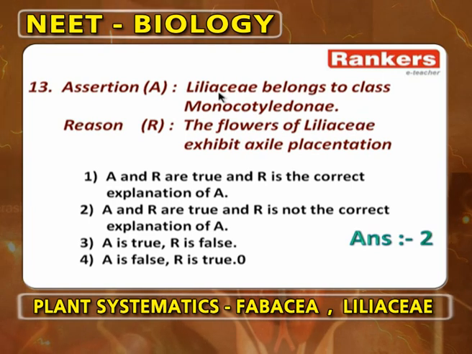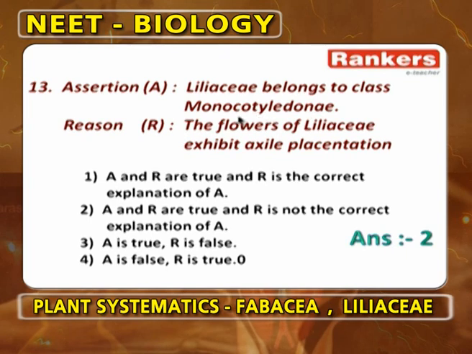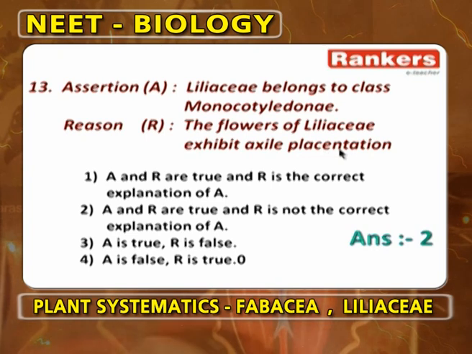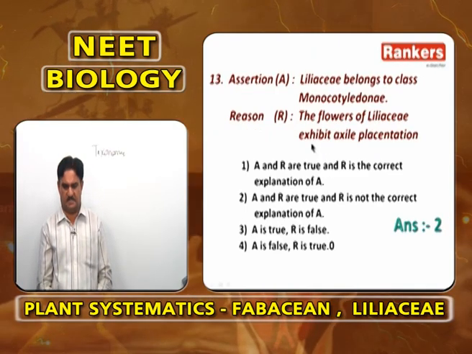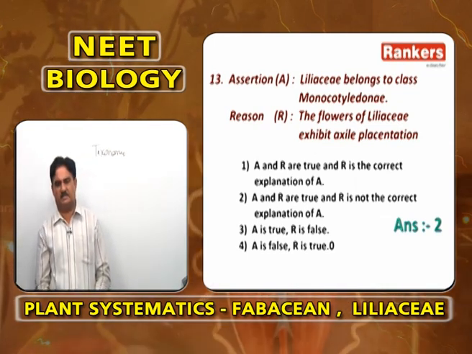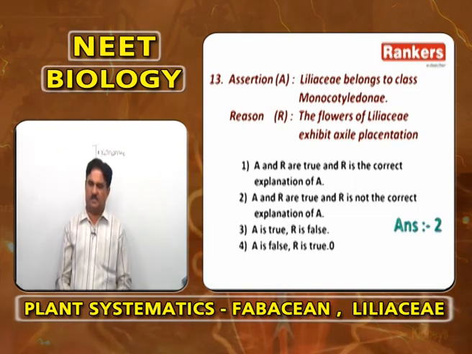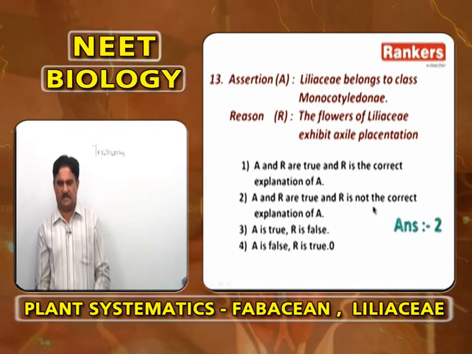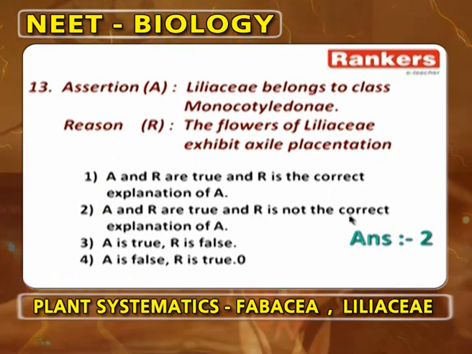Coming to an assertion. Liliaceae belongs to the class Monocotyledonae, which is correct. The flowers of Liliaceae exhibit axile placentation, correct. But because the flowers of Liliaceae show axile placentation, it is not belonging to Monocotyledonae. Monocotyledonae is because of some other characters, such as fibrous root system, parallel venation in the leaves, trimerous flower. So, here both are correct, but reason is not the correct explanation of assertion. So, A and R are correct, R is not the correct explanation of A.